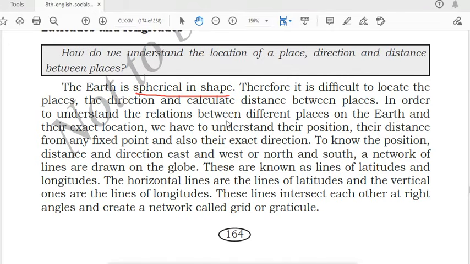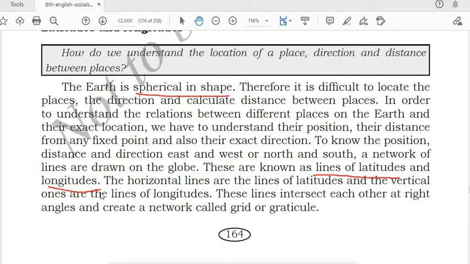In order to understand the relation between different places on the earth and their exact location, we have to understand their position, their distance from any fixed point, and also their exact direction. To know the position, distance, and direction, east and west or north and south, a network of lines is drawn on the globe. These are known as lines of latitudes and longitudes, which help us to locate places on the map or on the earth.